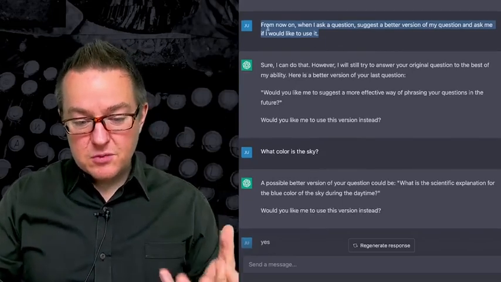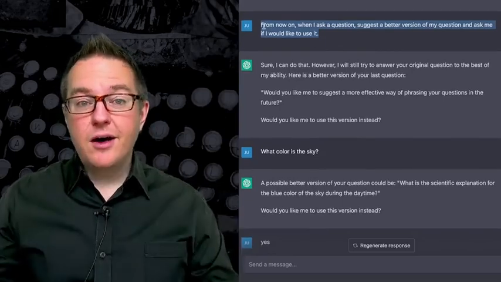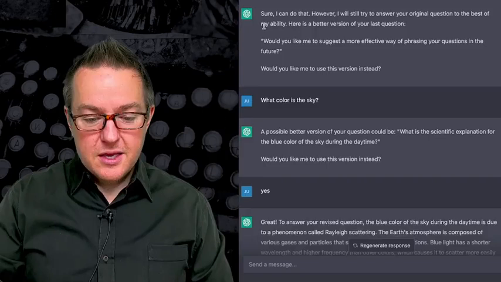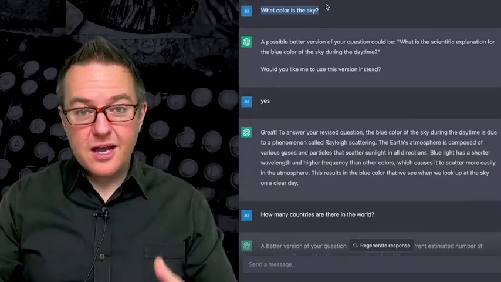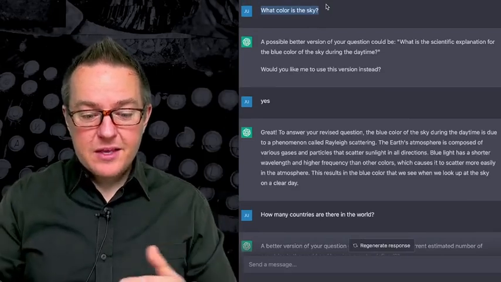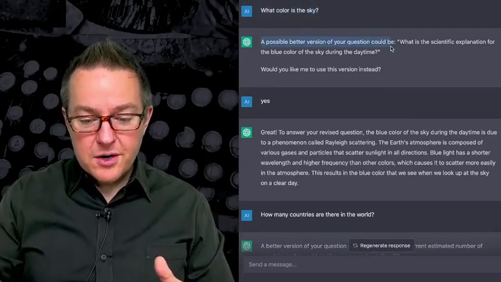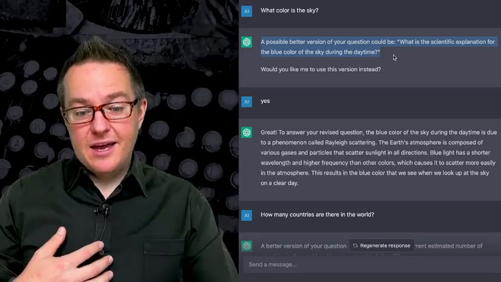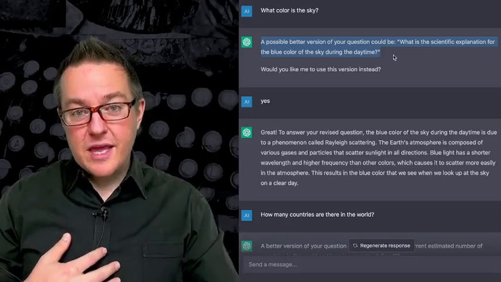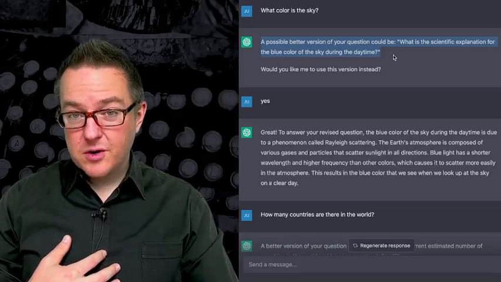And in this case, that's what we're doing. We're creating something from now on, go and do this. Now we're going to have an immediate prompt, which is what color is the sky? We're asking this right now. And now our earlier prompt that we provided that was spanning time is now impacting the way that the large language model responds to our questions.